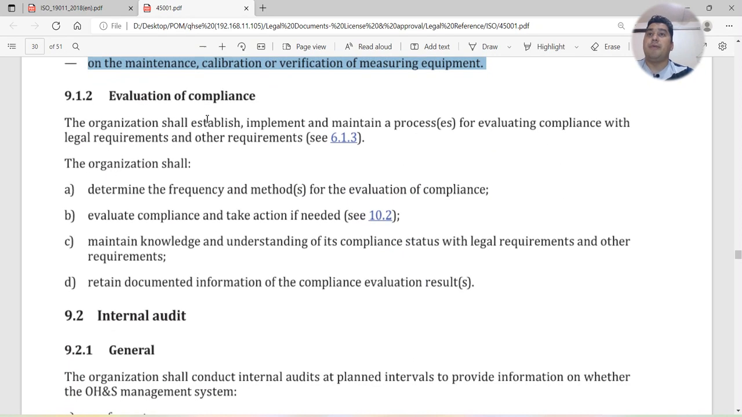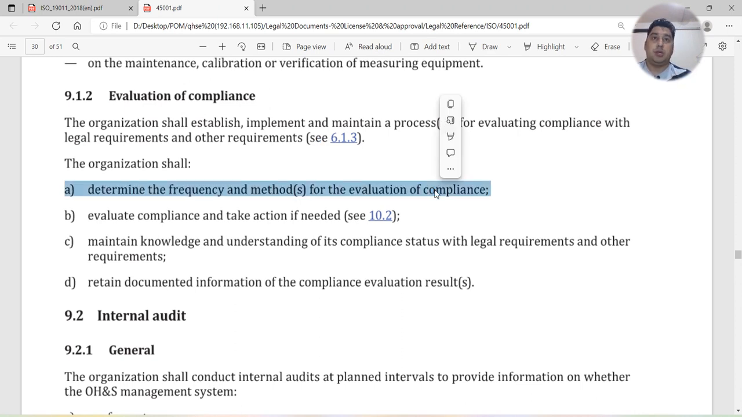After that, evaluation of compliance. The organization shall establish, implement, and maintain a process for evaluating compliance with legal requirements and other requirements. It's saying that in 6.1.3, where we have talked about the objectives and targets, how you're going to check. The organization shall determine the frequency and method for the evaluation of compliance. When you are making the process, you have to identify clearly what the frequency is and what methods you're going to use for the evaluation.